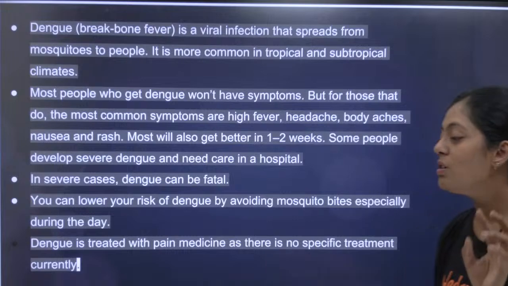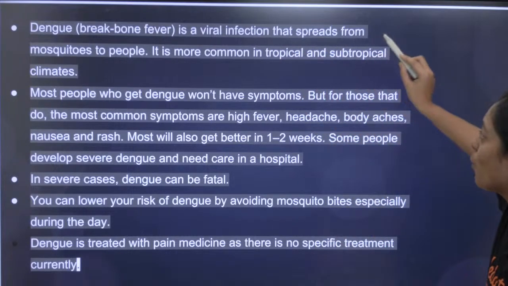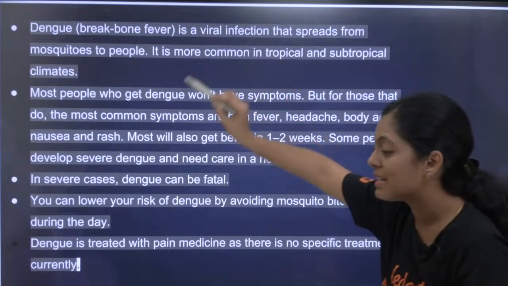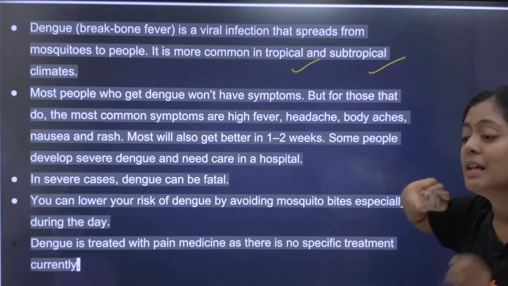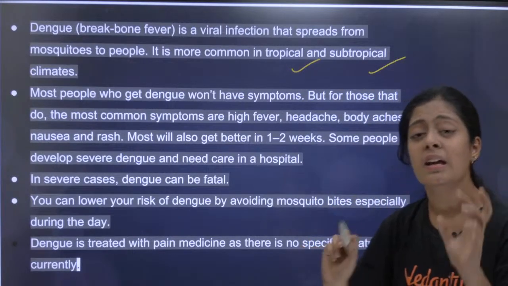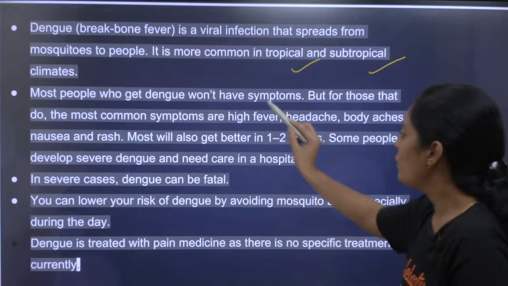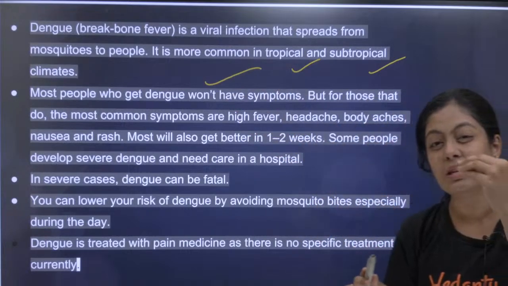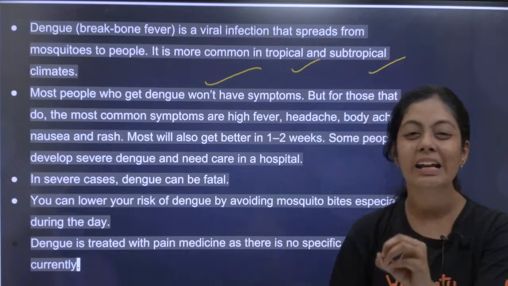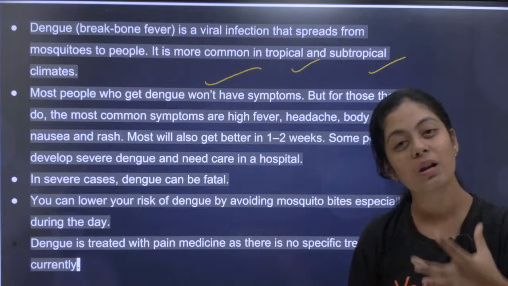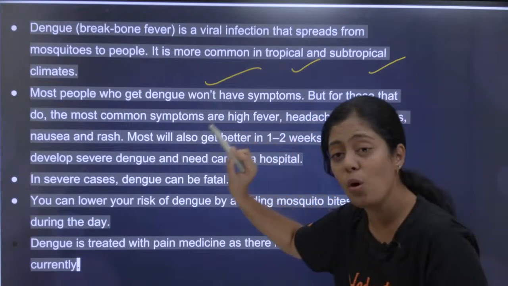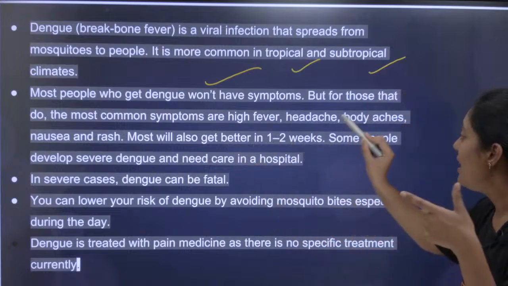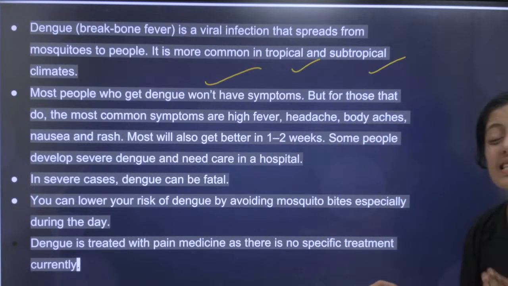Okay, so dengue is also called a breakbone fever. It's a viral infection that spreads from mosquitoes to people. It is more common in people in tropical and subtropical regions. Very good, Rashi, absolutely correct. See, most people won't get dengue symptoms, they won't even know the symptoms, kids. That is the highlight. For a week or two they won't know the symptoms. But for those that do, the most common symptoms are high fever, headache, body ache, nausea and rash.